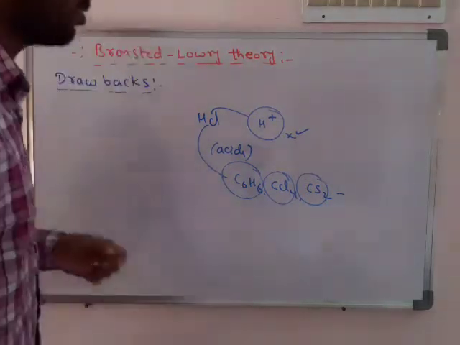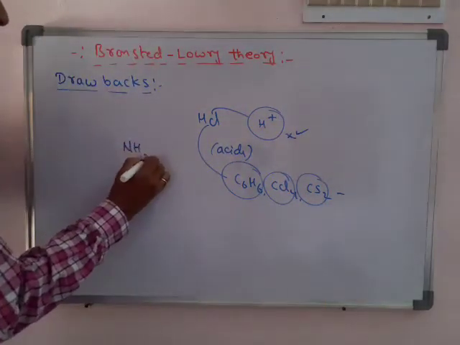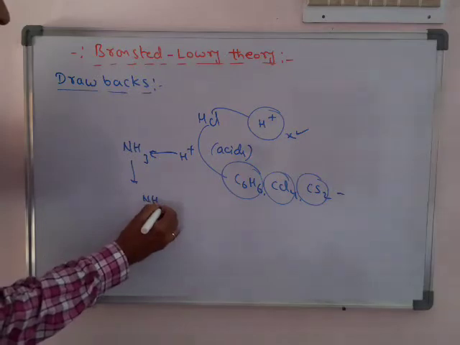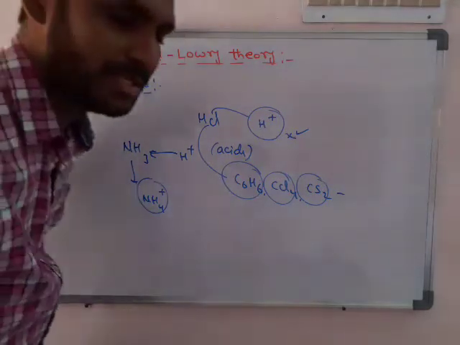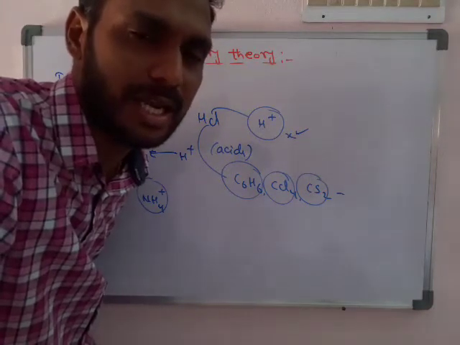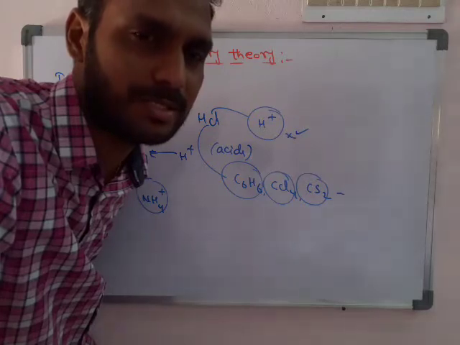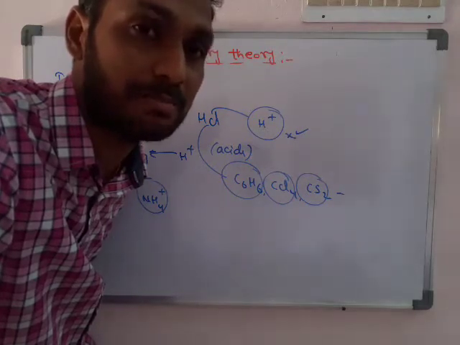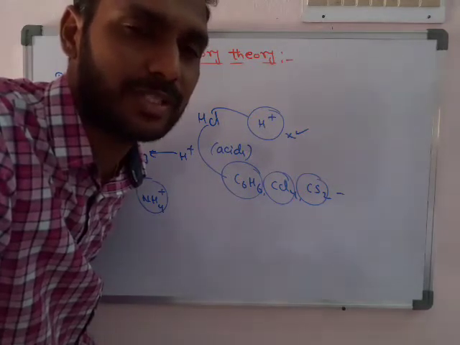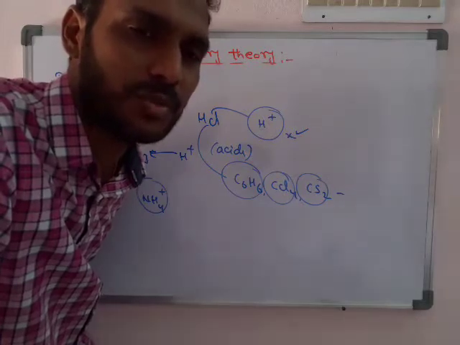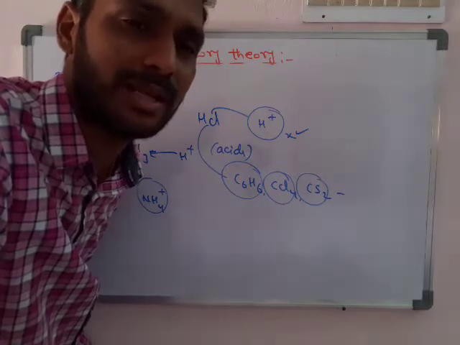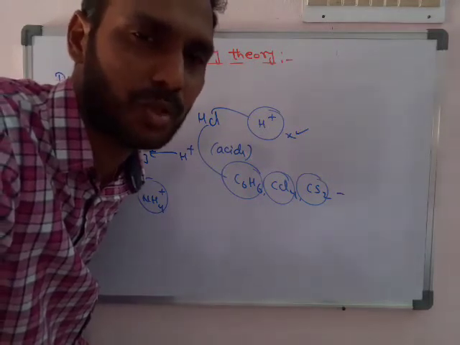In the same way, for example, NH3 is ready to take H plus and become NH4 plus. Here NH3 perfectly works as a base. It is ready to accept the H plus, it has the tendency to accept H plus, so it can be treated as a Bronsted base. But there must be another species which donates that H plus. If there is no substance to donate the H plus, then NH3 does not accept any H plus because there is no donor.